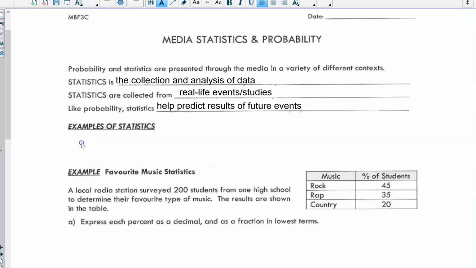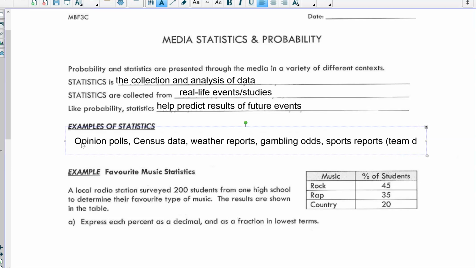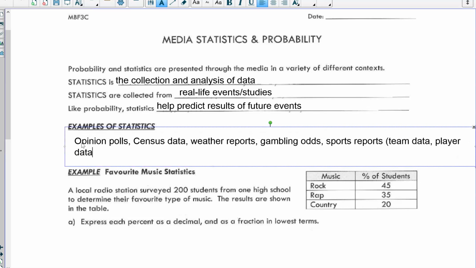Okay, so some examples of where you might see statistics: different opinion polls, any census data. So if you remember from last unit what a census is, we see it in weather reports, gambling odds. Hopefully you don't see those yet. Sports reports, so both team data and player data. Okay, so we see statistics everywhere.